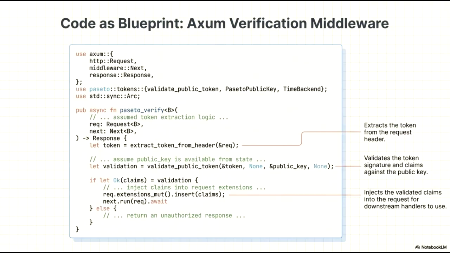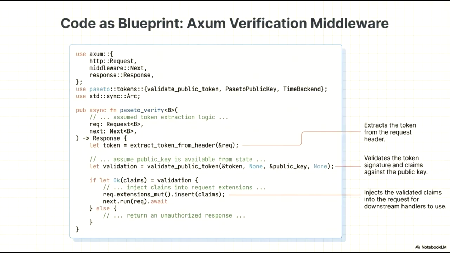If the validation is successful, the decoded claims are injected into the request's extensions. This is a critical architectural pattern, as it allows all downstream handlers to easily access and utilize the authenticated user data without revalidating the token. Finally, the middleware passes the enriched request to the next handler in the execution chain, seamlessly integrating security into the overall application flow.